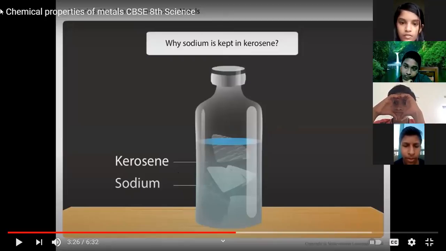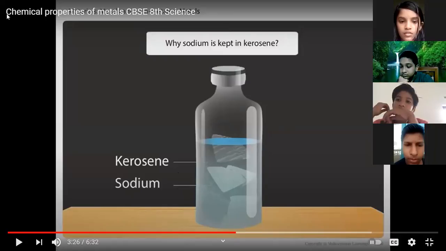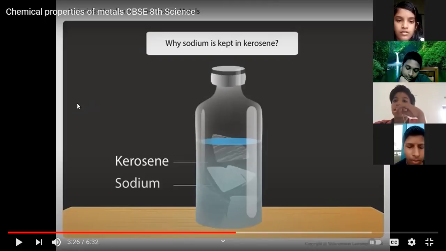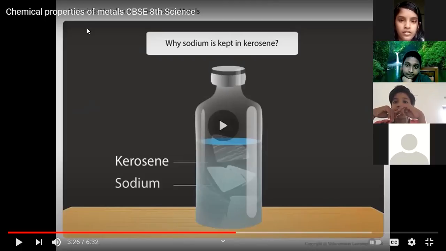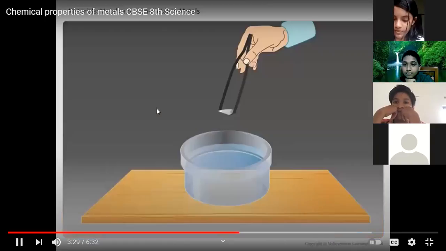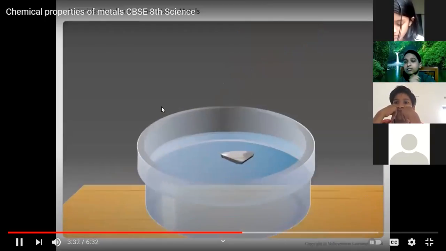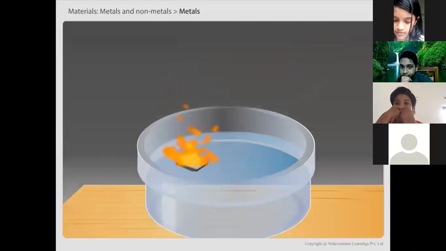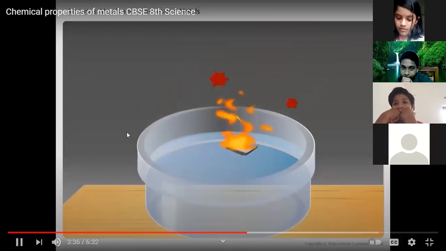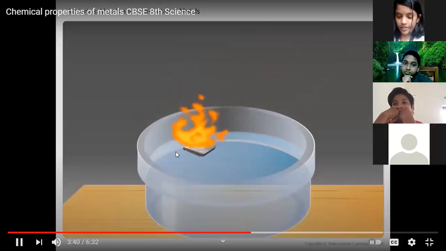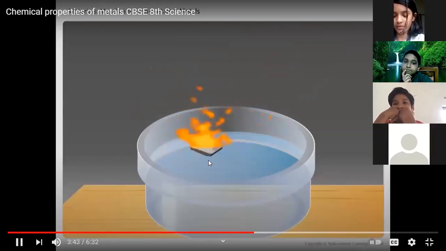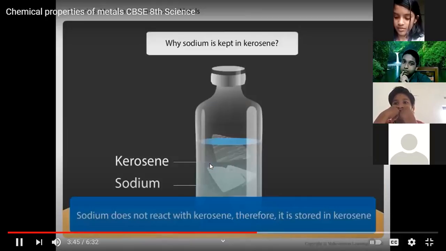Because it reacts with water. Because when air touches it. Yes, sodium is very reactive and it reacts vigorously with water. Sodium metal is very reactive. It reacts vigorously with oxygen and water. This reaction is exothermic and hence a lot of heat is evolved. But sodium does not react with kerosene. It is therefore stored in kerosene.